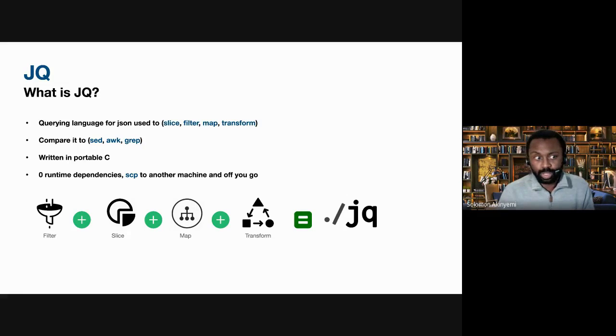It's written in portable C, and it has zero runtime dependencies. I've got a nice icon there just to show you what you can do with JQ. So you can filter, slice, map, transform data. You think of it as an input. JQ ingests data and it outputs it based on whatever filters you pass. And the great thing about it is the original data source remains untouched. So you're not actually making changes to the actual original data source, which is also very good.